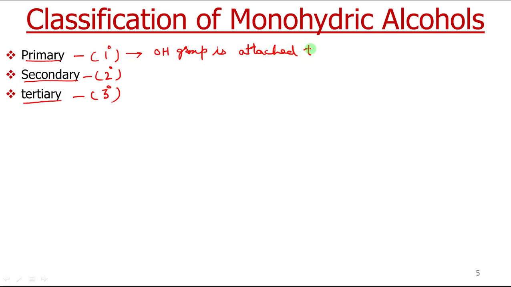to a primary carbon, 1 degree carbon, like CH3OH, CH3CH2OH. So these are primary monohydric alcohol.